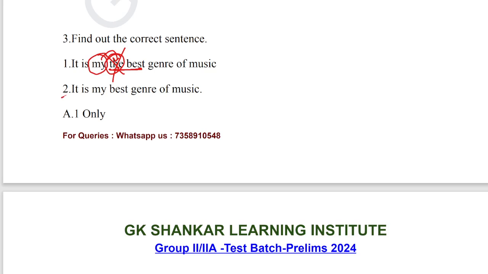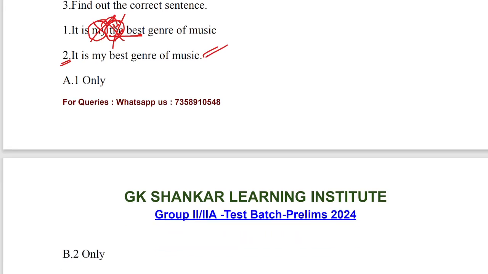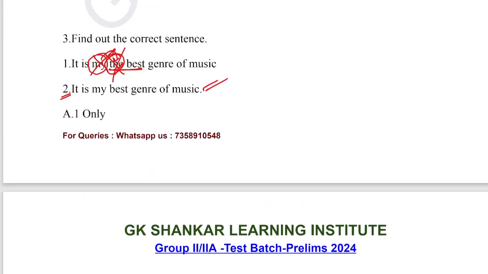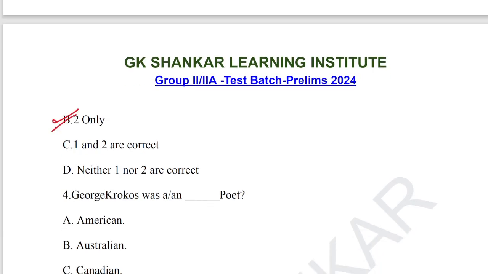Let's move on to the second statement: It is my best genre of the music is the correct usage. We should not use 'the' there. The correct sentence is the second one. The answer is option B, 2 only correct.